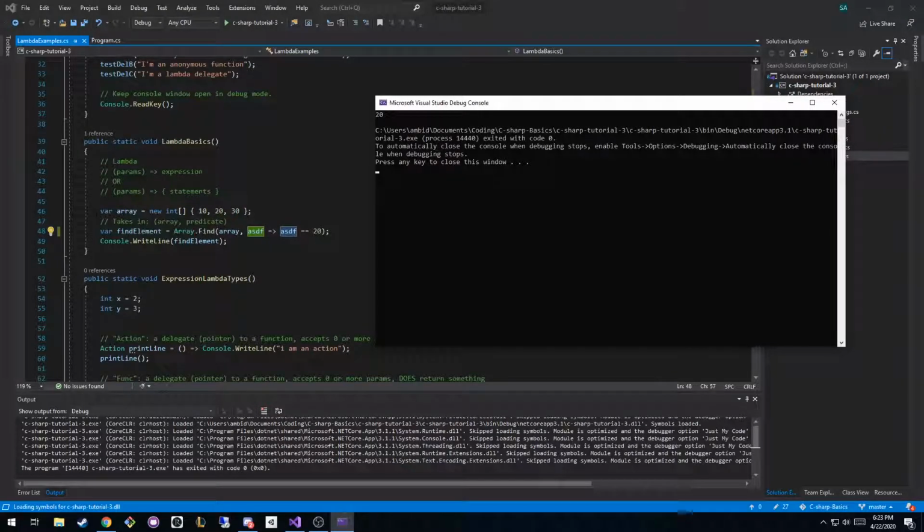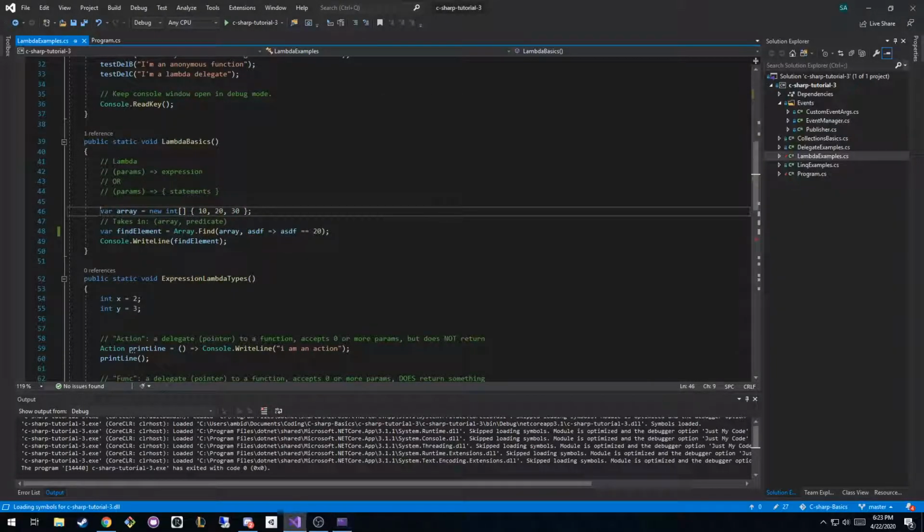So what it did is we created this array, and did I show the syntax last time? Var? Guys, have I shown that before? I forget. Yeah, you did. Okay, cool. All var means is that we know what the type of the thing is on the right-hand side, so we don't have to say int array. We can just put var because we know what it's going to be since we're declaring it right here. And so what this is saying is we are looking through the array and we want to find which element is equal to 20. And we know 20 is equal to 20, so it's going to print that out.